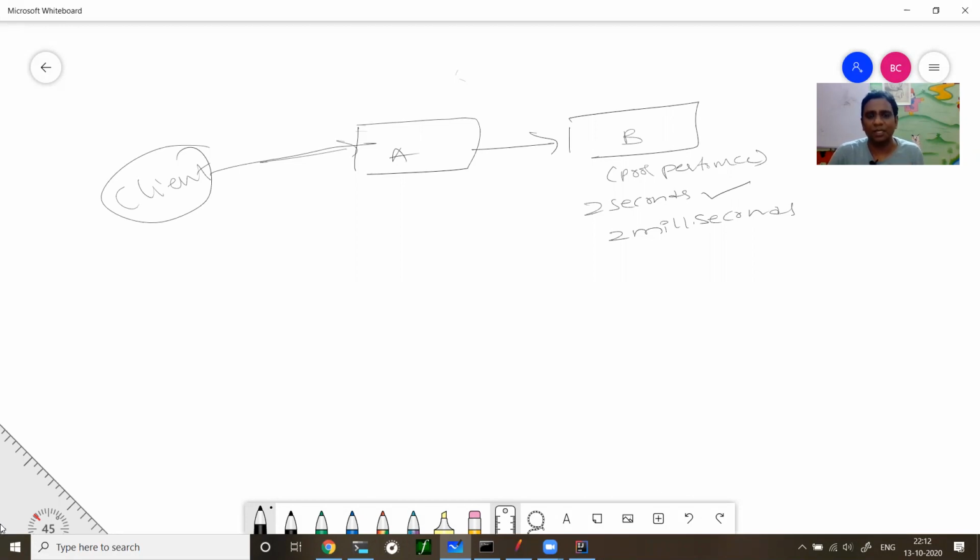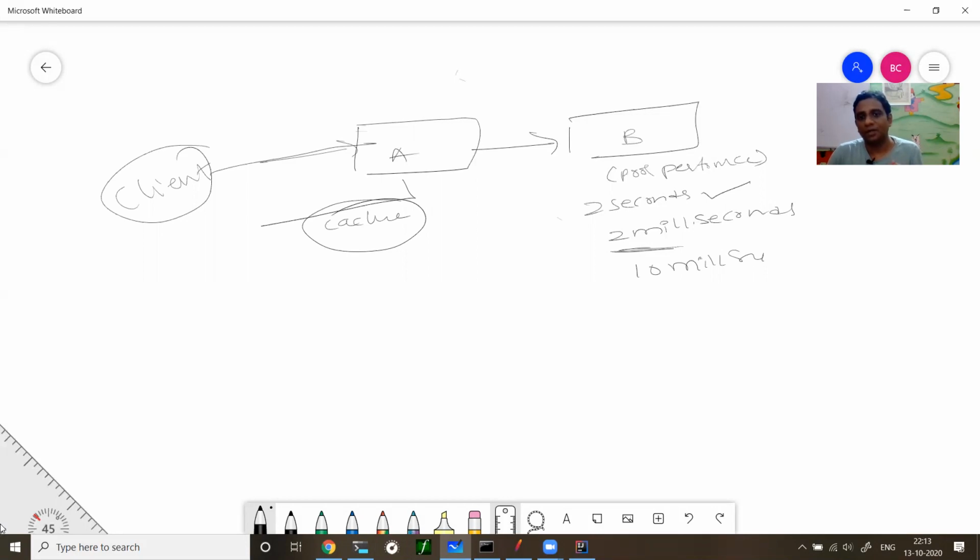To overcome that, we set a threshold. If the microservice didn't respond to me in 10 milliseconds, I won't send calls to it and I'll return the response from cache. Pay attention to this.